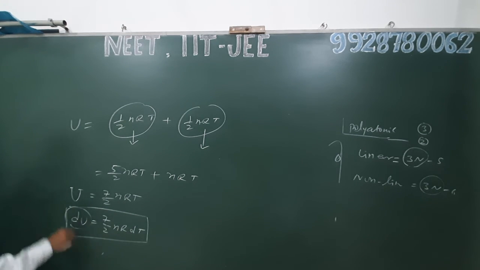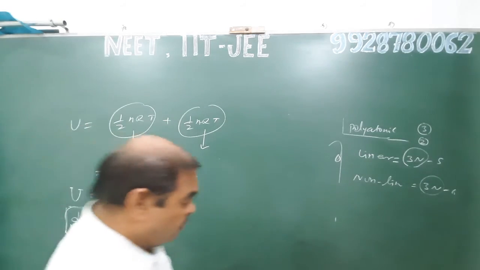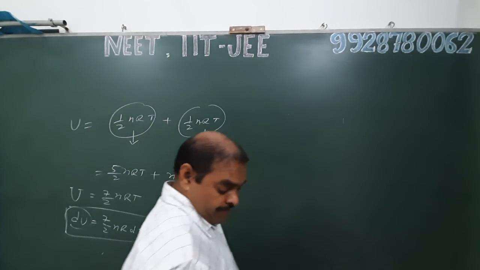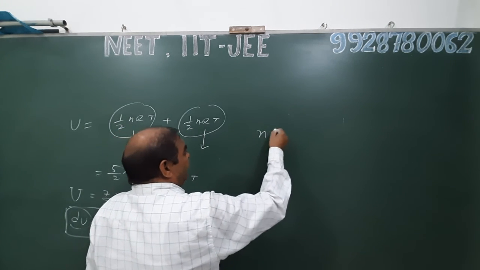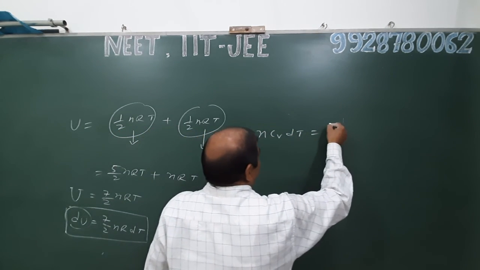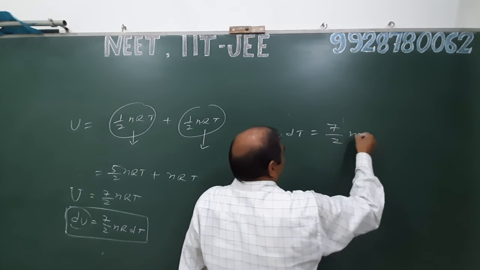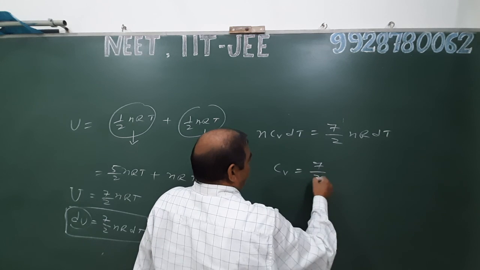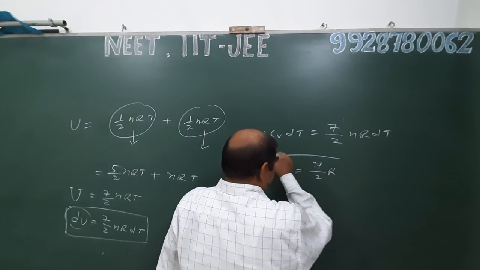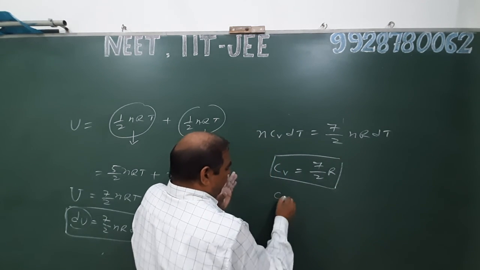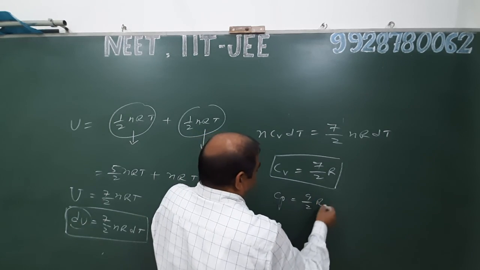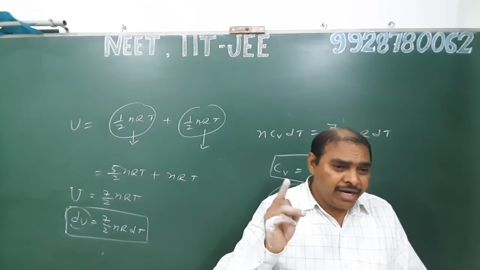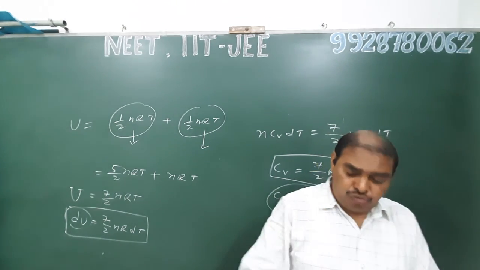Putting the value of internal energy according to the first law of thermodynamics, or on the basis of heat capacity, nCv dT equals 7 by 2 nR dT, and we find Cv is 7 by 2 R and Cp is 9 by 2 R, in case of a diatomic molecule when its vibrational degree of freedom is also active.